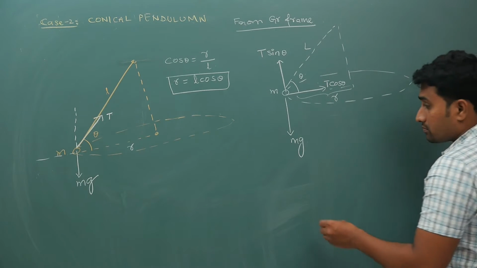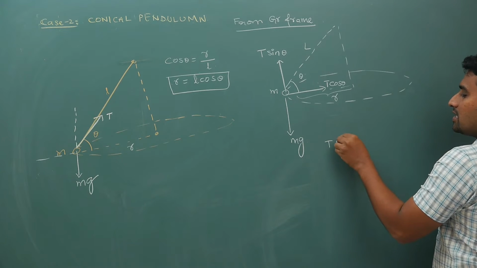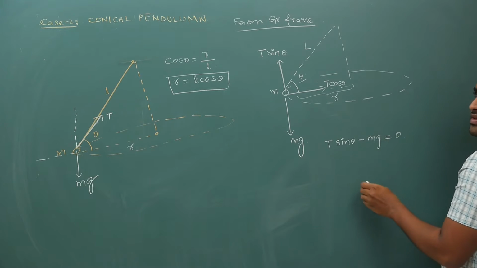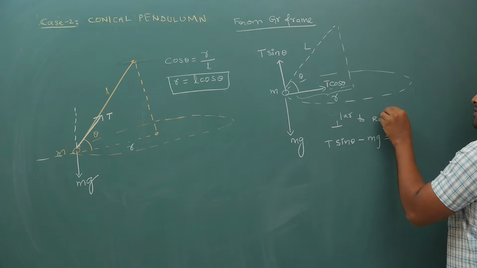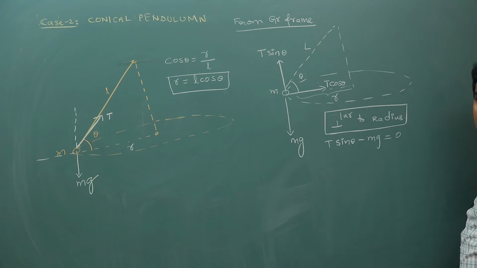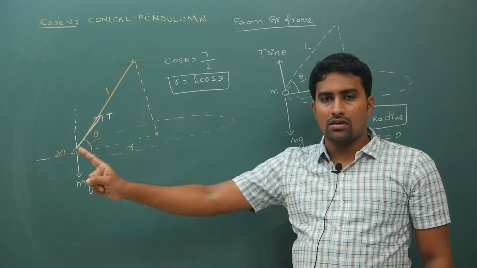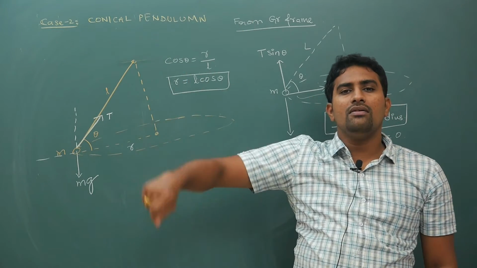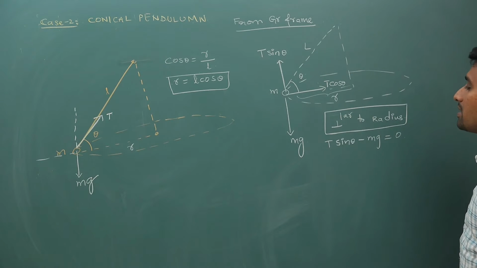So here your net force is 0. So T sin theta minus mg is equal to 0. In which direction? Perpendicular to radius. Perpendicular to radius, your net force will be 0. So in the vertical direction, because while it is going in a horizontal circle like this, there will be no up or down. Your particle will not move up or down. So net force is obviously supposed to be 0 in that particular plane.